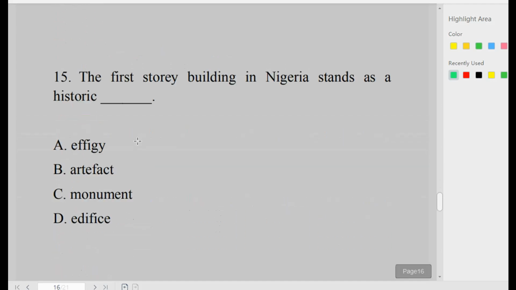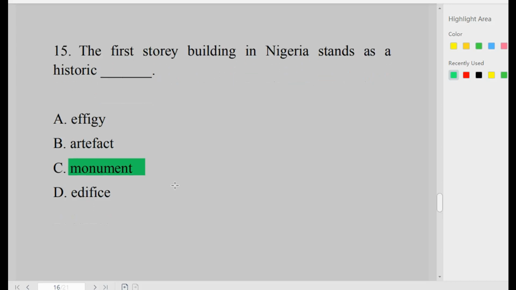In number 15, the first story building in Nigeria stands as a historic dash. Effigy, artifact, monument, edifies. The correct option is monument. Monument means a structure built for memorial or commemorative purposes. Edifies is close, but that is not the correct option. Edifies is just a large building. So the correct option is option C, monument.